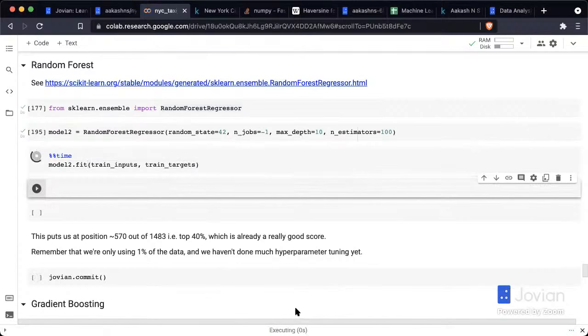Okay. And while it trains, let us see if we have any questions. So first question, would this support Parquet, which is a pre-compressed file?